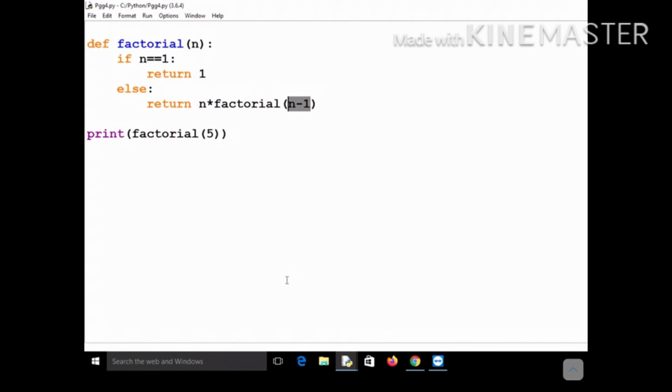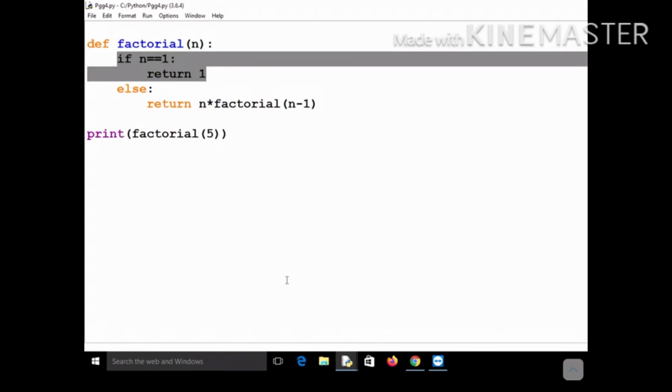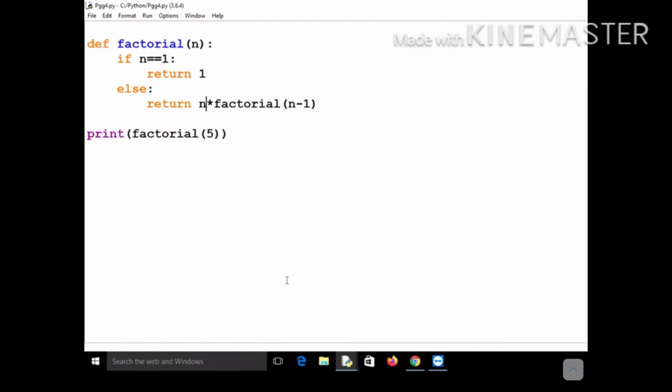It will keep on calling the factorial function again and again, and finally it will meet this condition. The value of n will become 1. That particular function call will return the value 1, and it will keep on getting computed, and finally the final value will be returned to the main part, and that final value will be 120. That will be printed in the main. I hope you are aware of this concept, how this execution takes place. I had shown you in the first class. So you just show me its execution and I will check it. You draw the diagram for it.